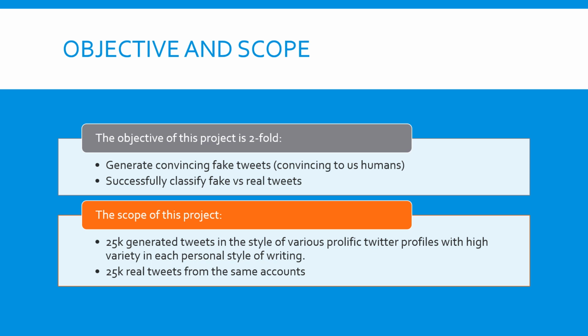There are two objectives for this project. We first aim to generate convincing fake tweets that would pass as real to the general public. And secondly, we want to use machine learning to successfully classify these fake tweets versus real tweets. For the scope of this project, we will generate 25,000 tweets in the style of various prolific Twitter profiles with high variety in each personal style. We will then collect 25,000 real tweets from the same users using Twitter's API.